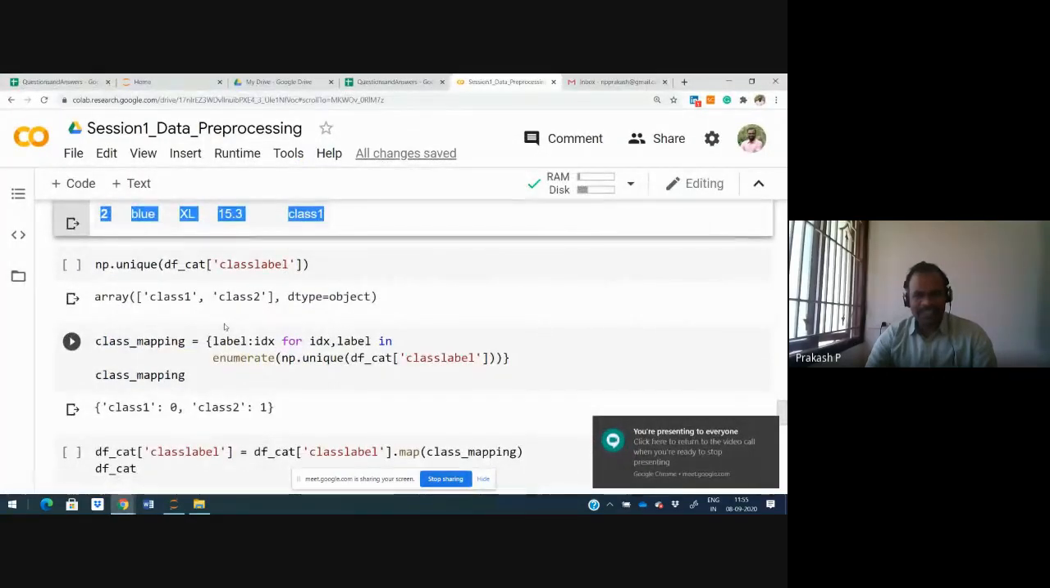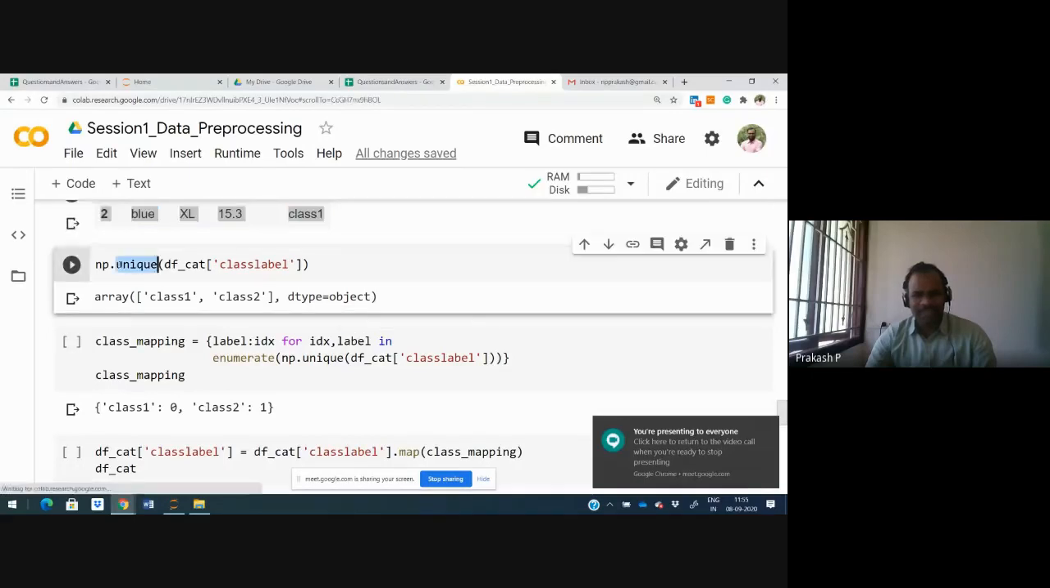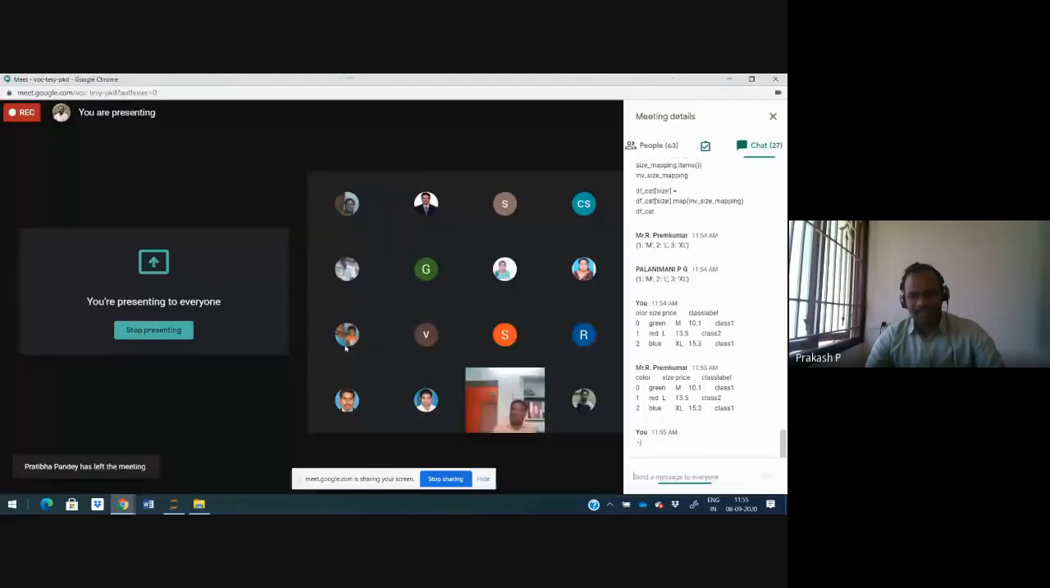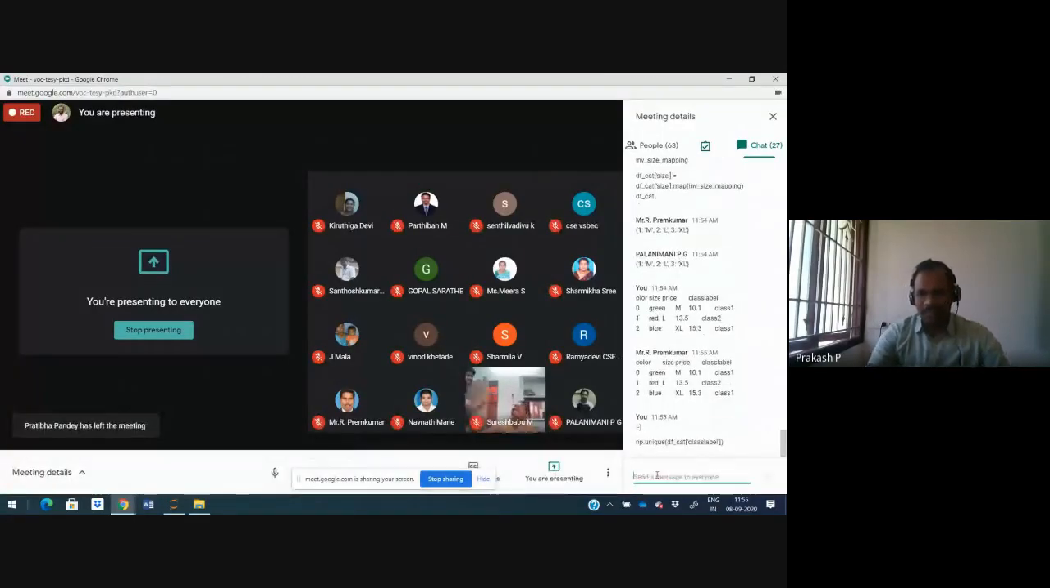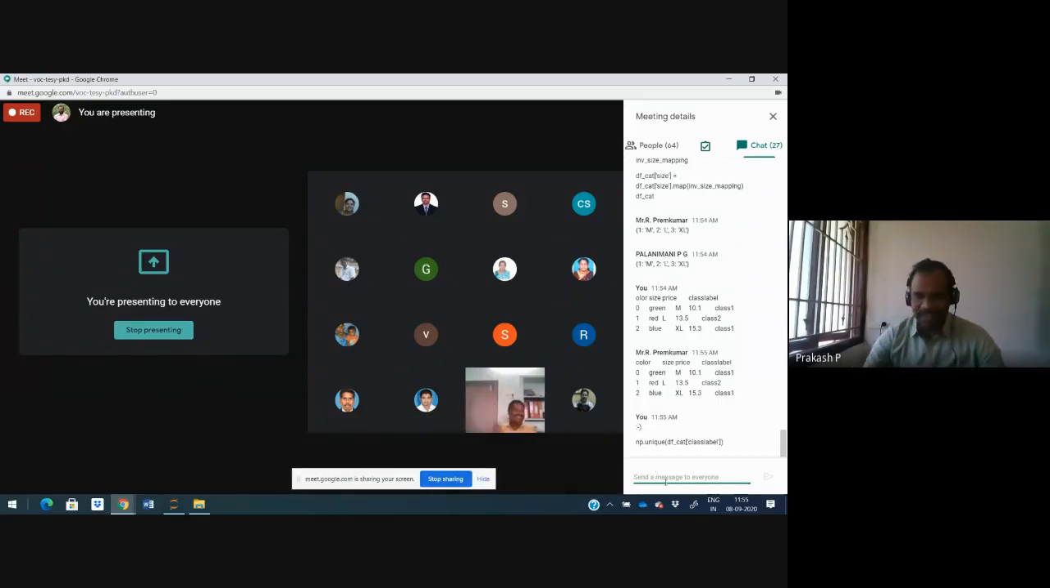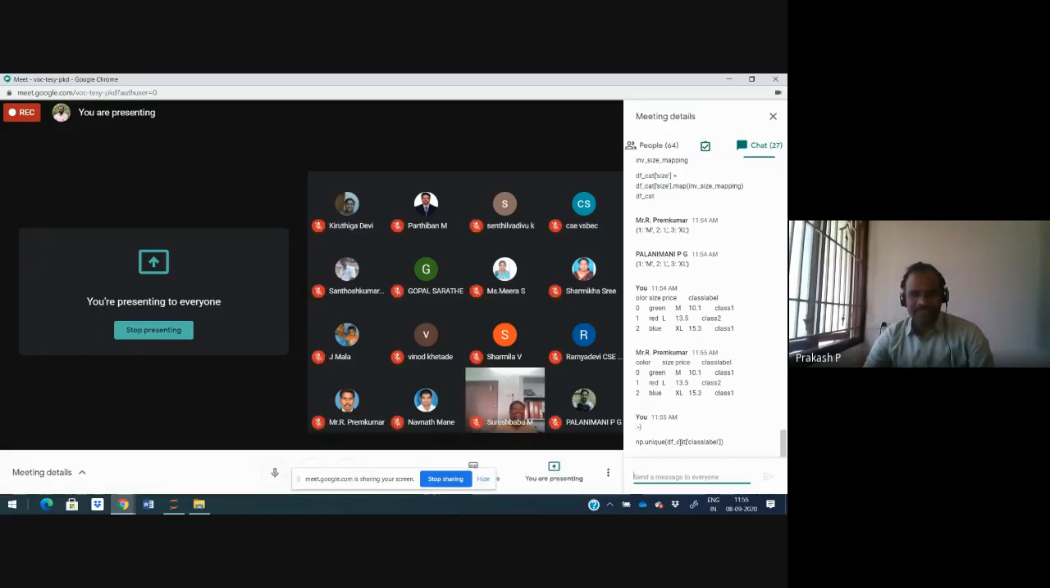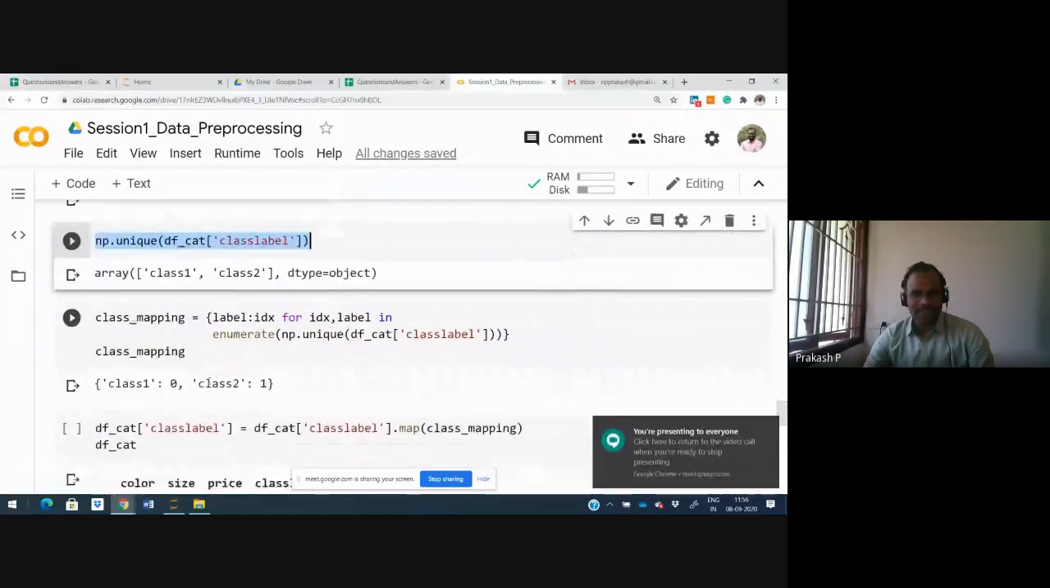This we already discussed, right? So unique mapping. What is the purpose of unique? Unique tells us how many unique values there are. This is another way to use numpy np.unique on the data frame class label. It will display that there are only 2 unique values. If you use color, there are 3 unique values. I hope you know what unique means. Keys are unique, so those are displayed.